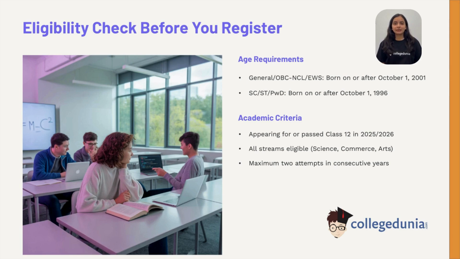In terms of academics, students appearing for or who have passed Class 12 in 2025 or 2026 are eligible. All streams are accepted: science, commerce, or arts. Importantly, you get a maximum of 2 attempts, and they must be in consecutive years.